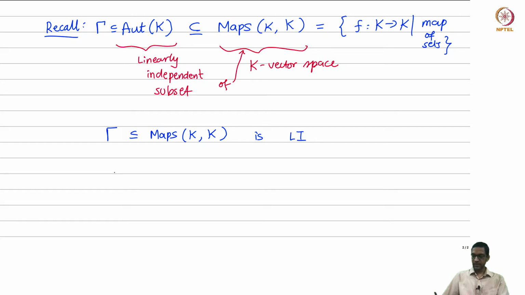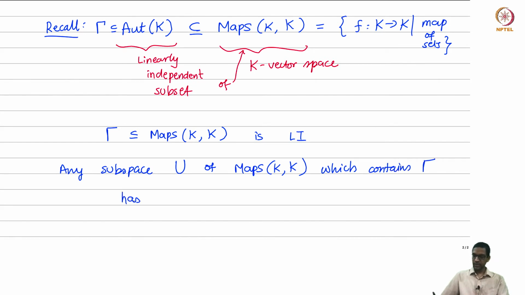In particular, any subspace U of Maps(K, K) which contains Γ must have dimension at least the cardinality of Γ. Because Γ is a linearly independent subset and U is a subspace which contains it, the dimension of U is at least the cardinality of Γ.